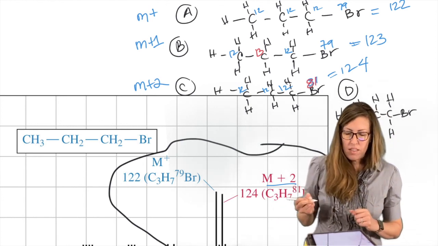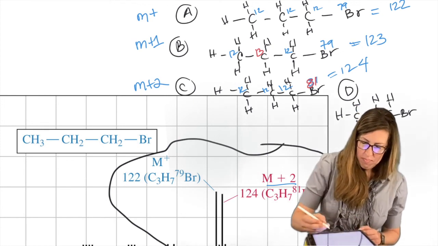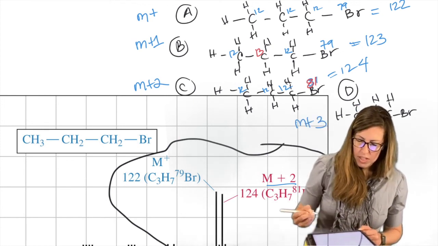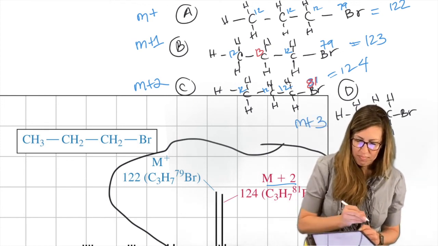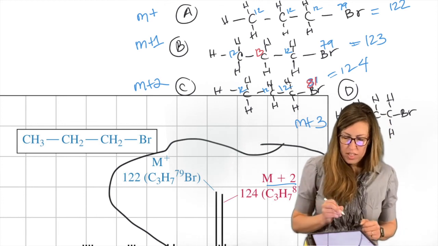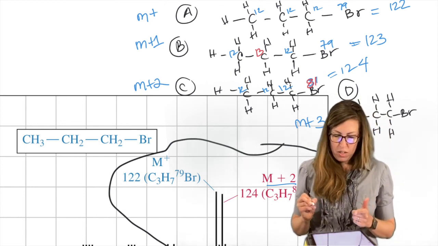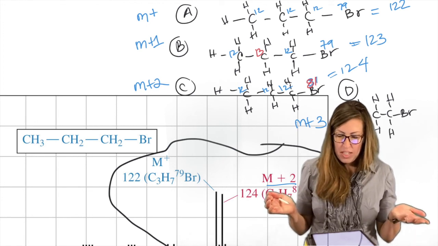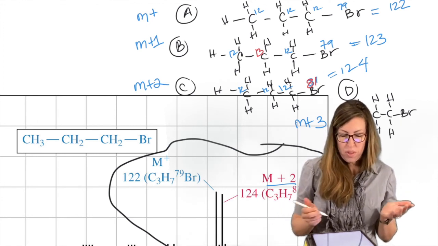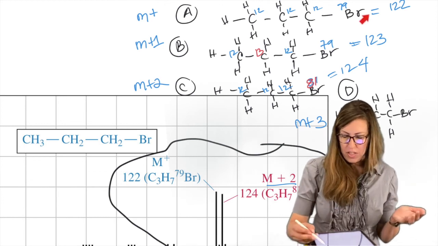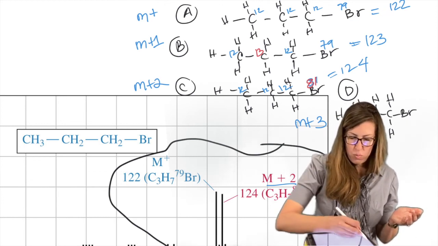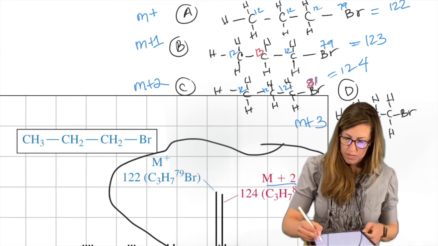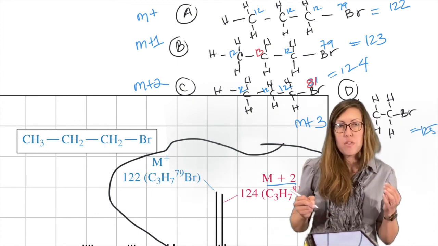All right, last one, M+3. What does the M+3 look like here? Let's label it. We know it tells us it's 81 bromine. It's the heaviest thing there. So that means that we got 1 of each. So we were 3 off. We've already kind of alluded to that, right? 3 off from here. It weighs 125. So we have +3 to deal with.